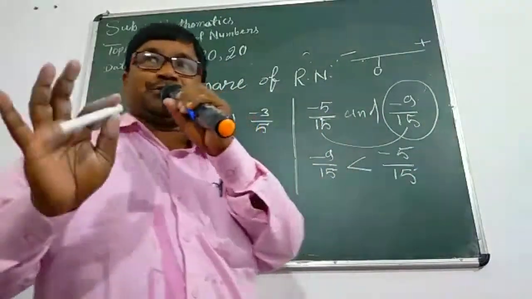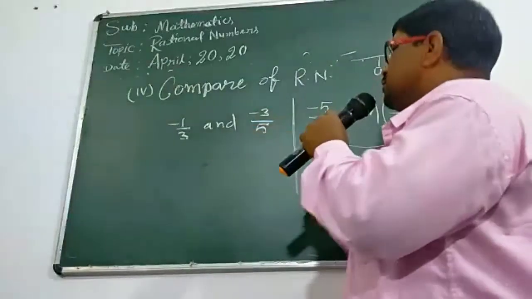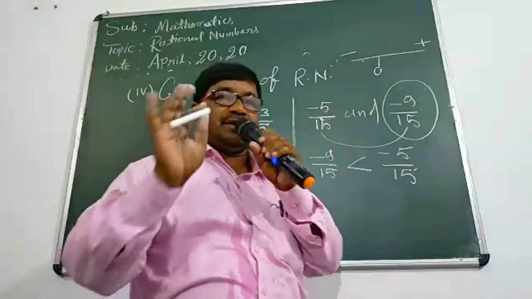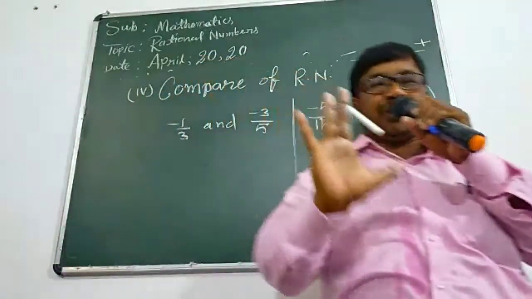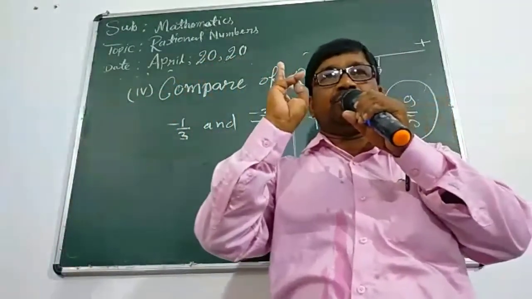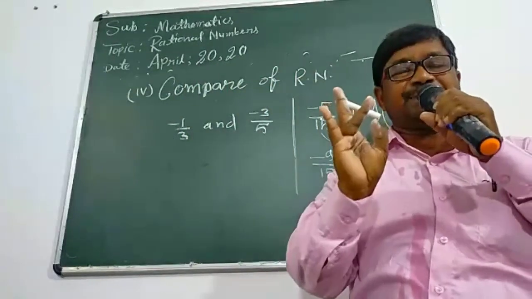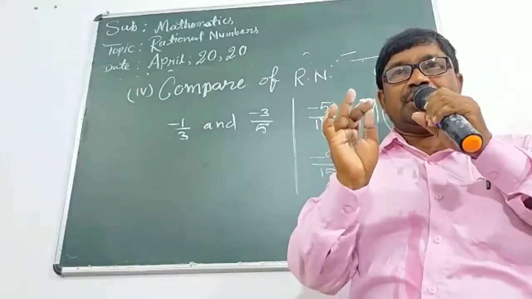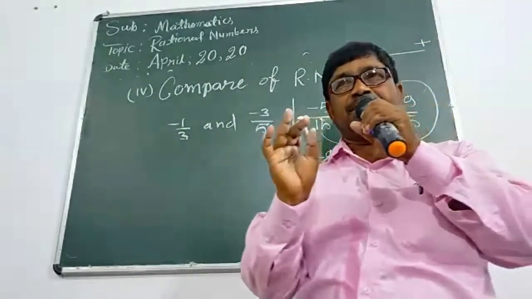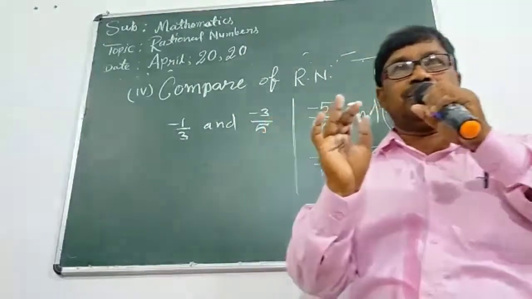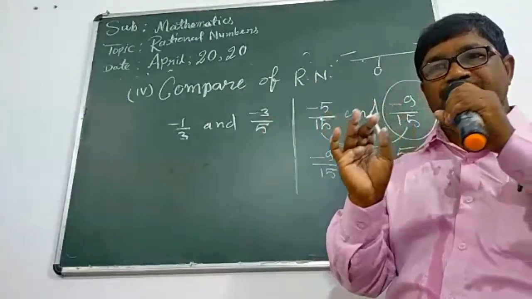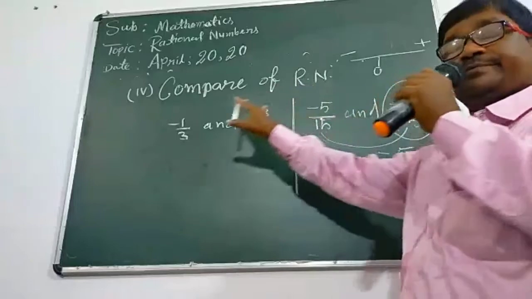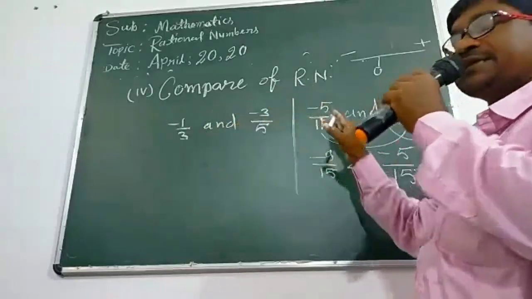Hello, students, we have discussed some terms here. First, natural number. Second, whole number. Think peacefully. Third, rational number: numerator, denominator, p and q, q is not equal to 0. Then comparison of rational numbers. A standard form of a rational number.